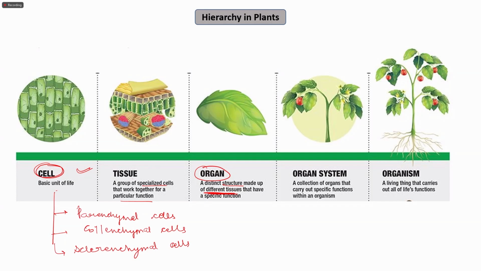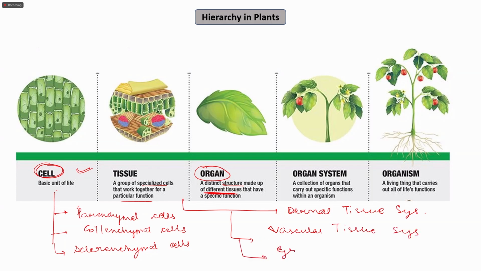Tissue can further be of various types, for example, the dermal tissue system, that is the outer protective layer, or the vascular tissue system that consists of xylem and phloem, or the ground tissue system, etc. These tissue systems lead to the formation of organs and organ systems.